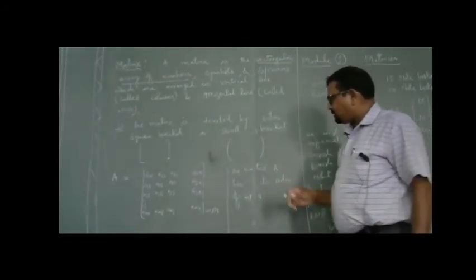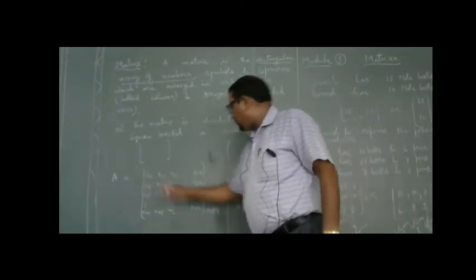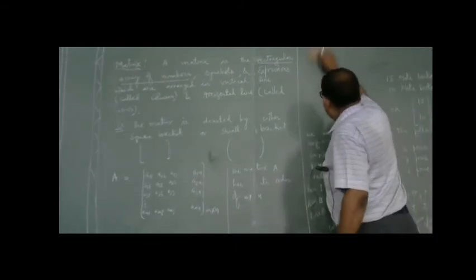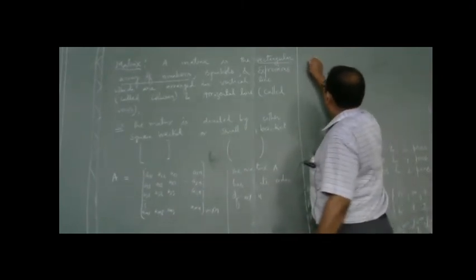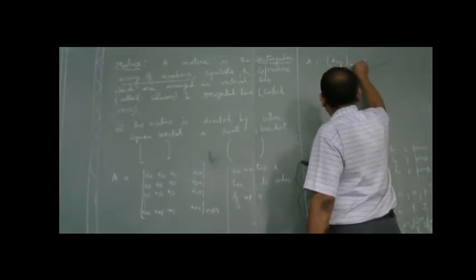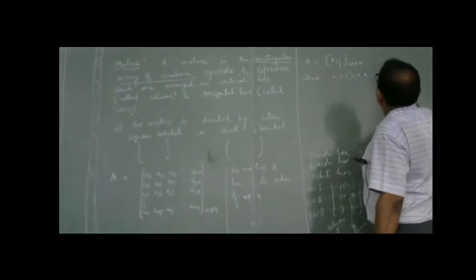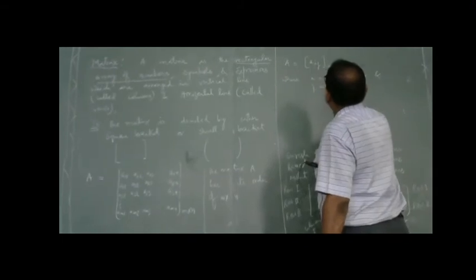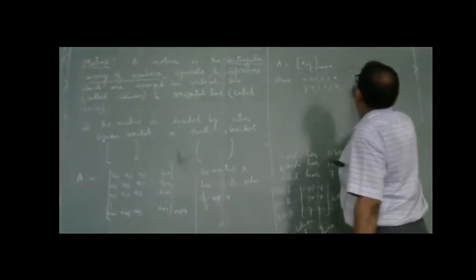It is very clear that this matrix has m into n distinct entries. In the same way, this matrix can also be written in the simplest form: A equals Aij of order m cross n, where i varies from 1, 2, 3, 4, up to m, and j varies from 1, 2, 3, 4, up to n.